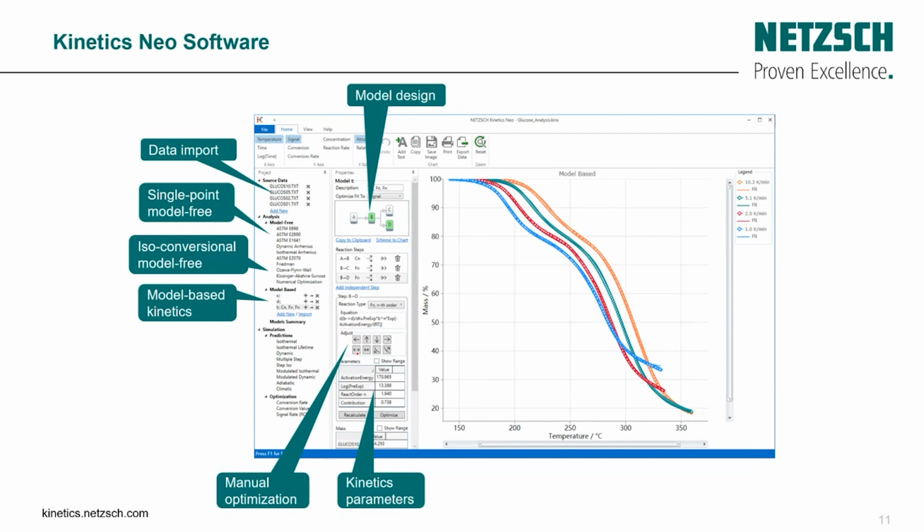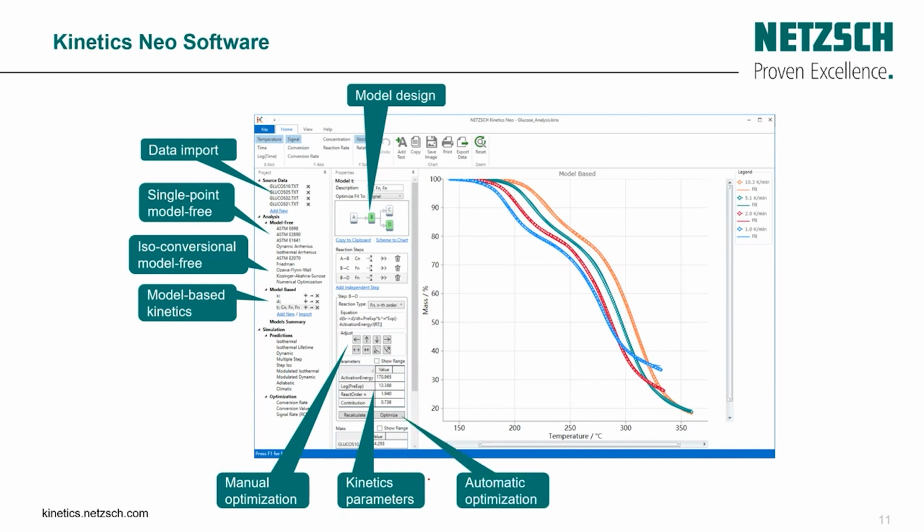Here we have the adjust part, or what we call the manual optimization, where you can click here to increase the contribution or decrease the contribution, or adjust the experimental data based on this manual optimization.